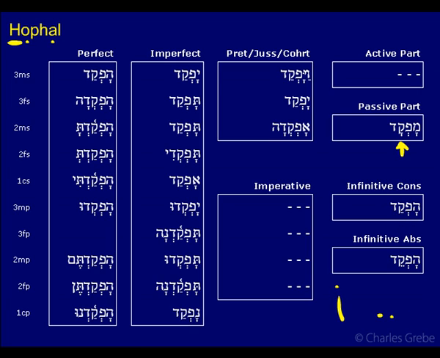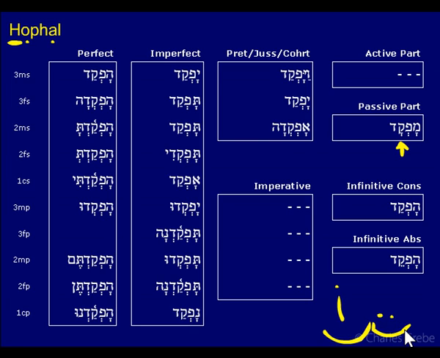And I was telling you this to help you remember how to distinguish these two. The first 4 binyanim, if you look at your chart at 544, 555, if you look at the absolute, you'll see that the first 4 binyanim have holem or holem vav, and the last 3, the Hiphil and the Hofal, have tsere.